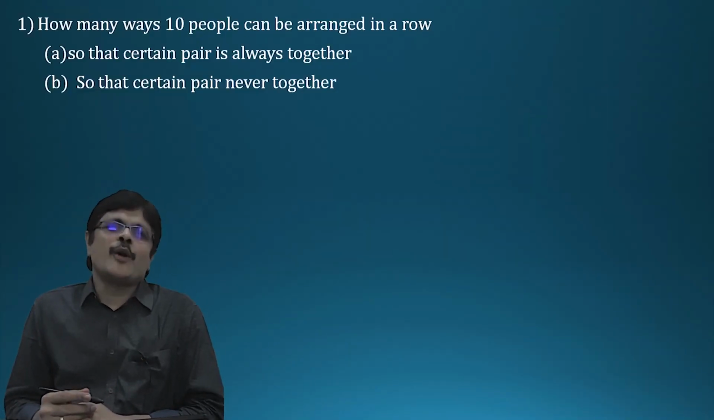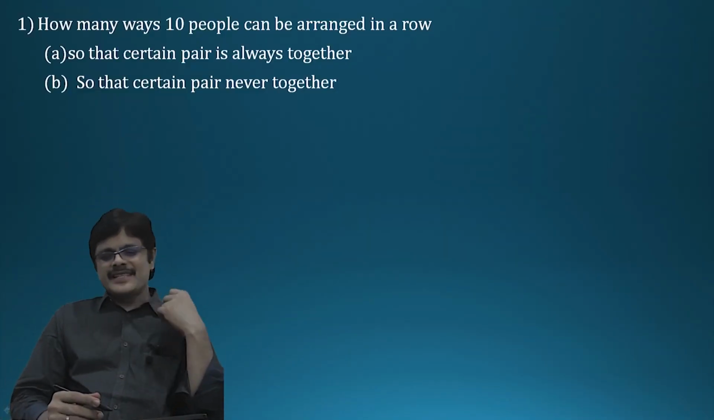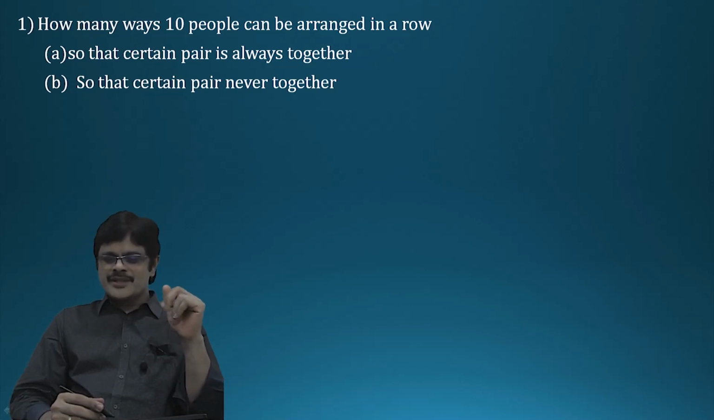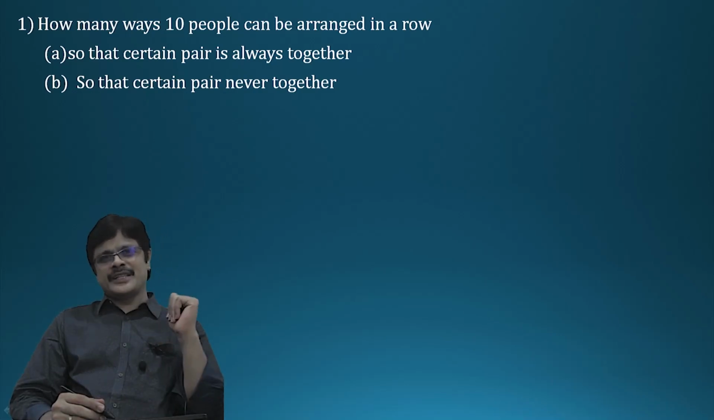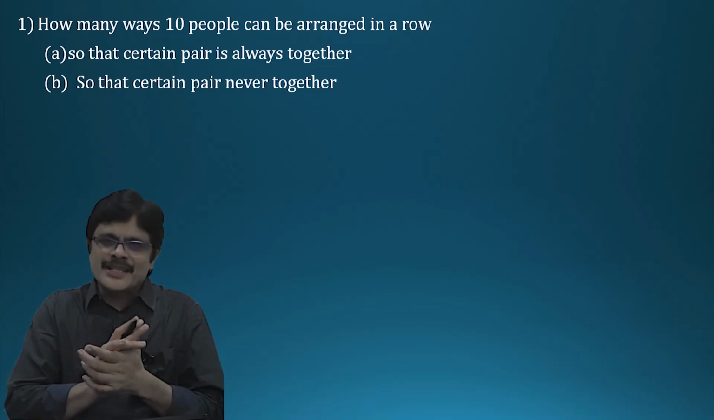Now let us take problems. How many ways can 10 people be arranged in a row? There are two questions. First, so that a certain pair is always together. Second, so that a certain pair is never together. Okay, let us solve this problem.